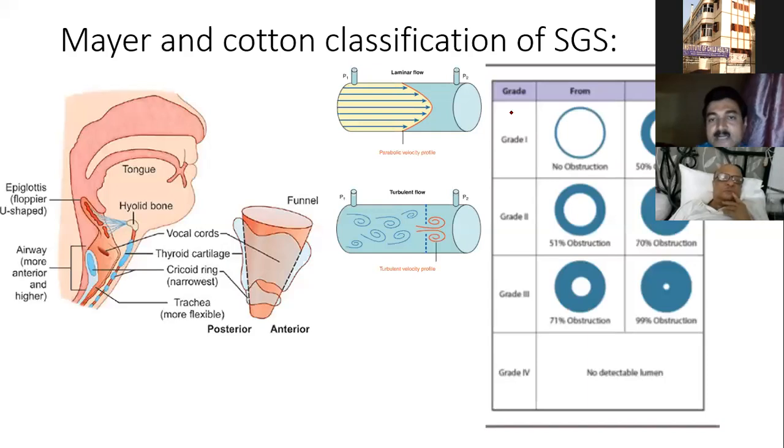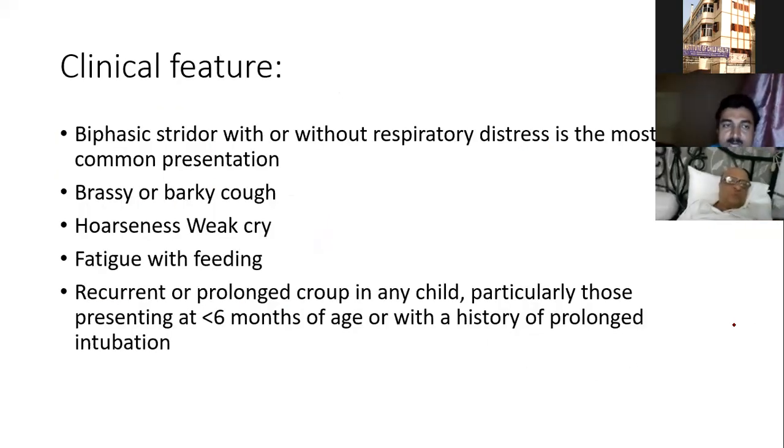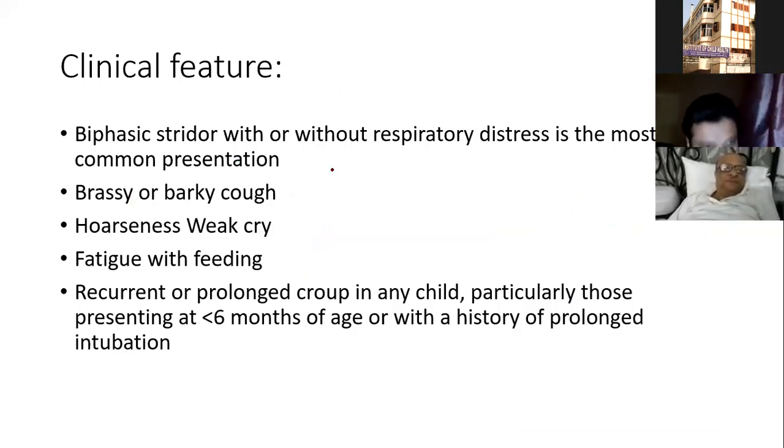So there are many classifications, but the Myer-Cotton classification is acceptable. Grade 1 is up to 50% obstruction, grade 2 is 50 to 70%, grade 3 is 70 to 99% obstruction. Clinical feature in subglottic stenosis: it is a small area, so it sometimes causes biphasic stridor with or without